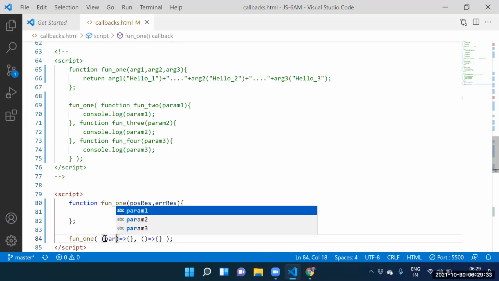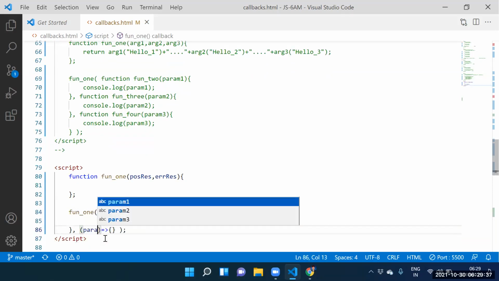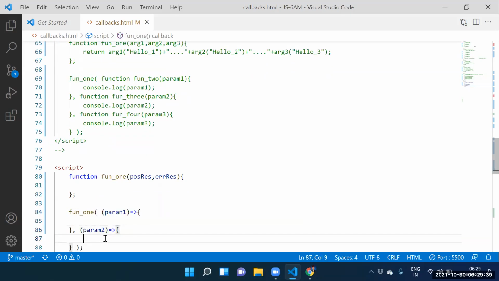Guys, see this one here. And here itself, we need to pass parameter one. And here itself, we need to pass parameter two. So, guys, how to execute the first arrow function? Anyone? Tell me here. How to execute here? Positive response. But to execute the first arrow function, you need to supply parameter one. Yes, you need to supply parameter one.